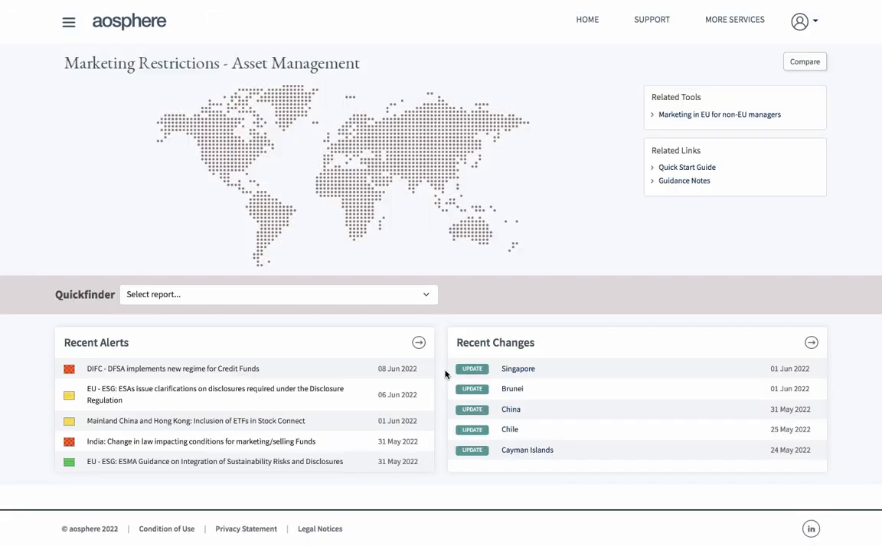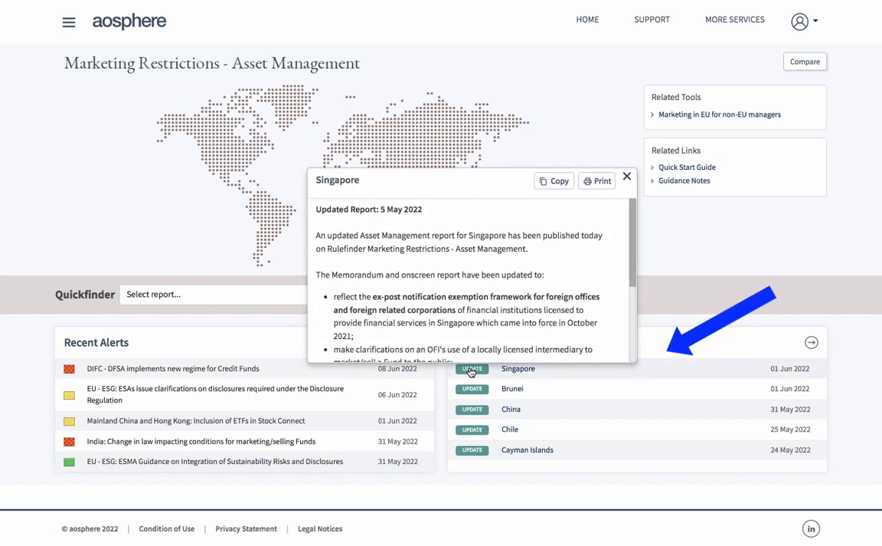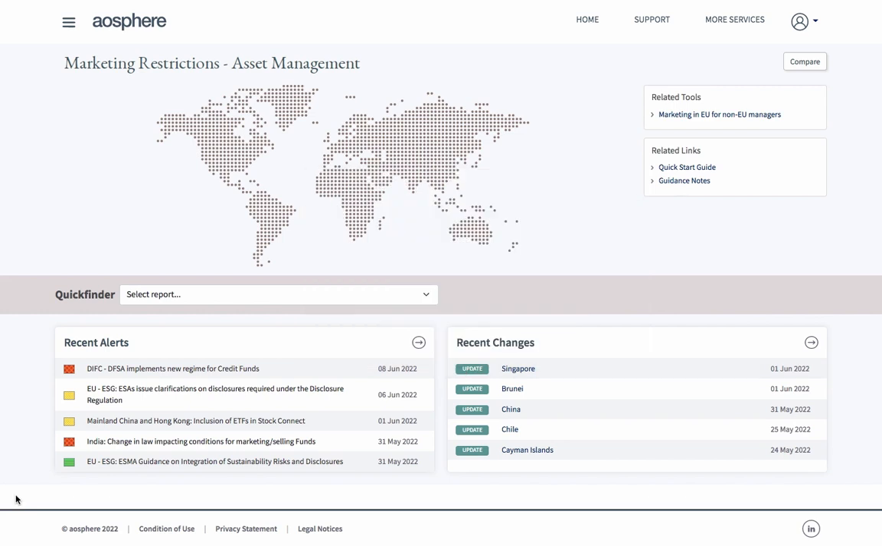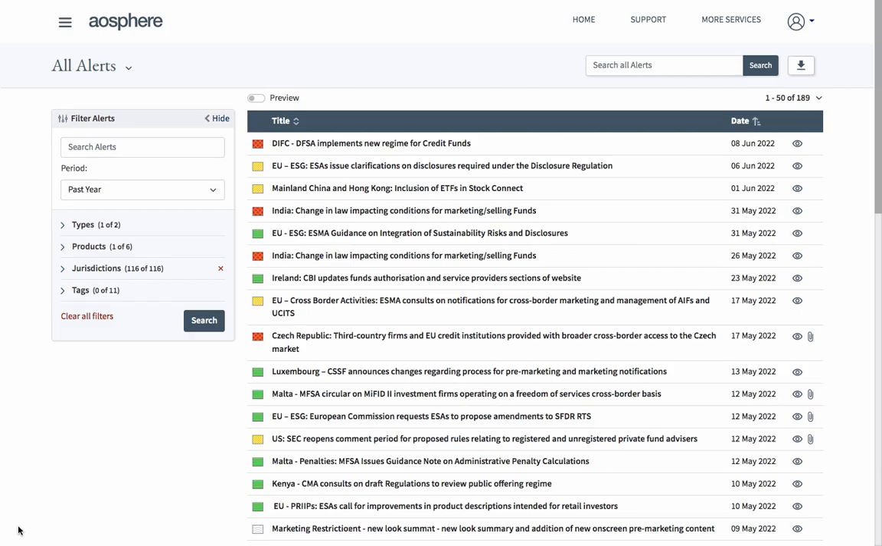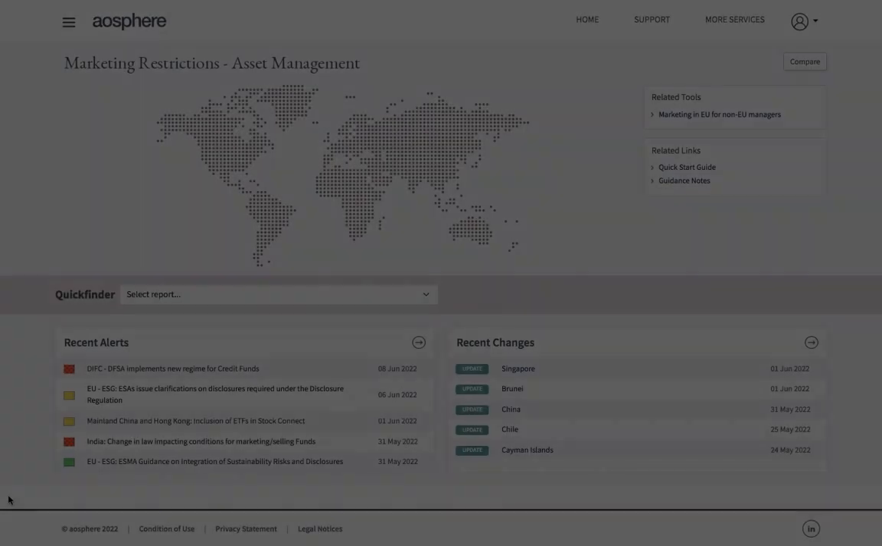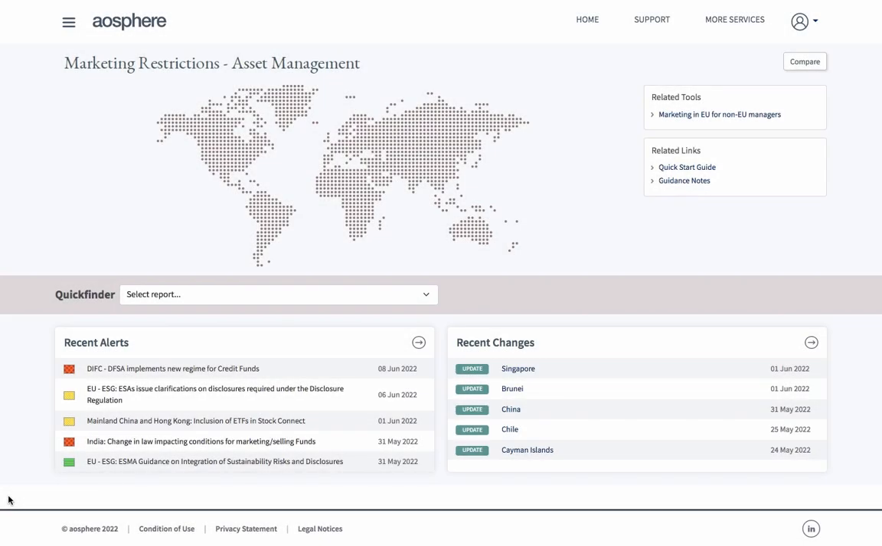From your homepage, you can see which jurisdictions have been recently updated and read more about the changes in those jurisdictions. You can also see our most recent alerts, which are impact flagged for ease. You can sign up to receive email alerts or change your profile at any time by accessing your profile. By clicking on this arrow here, you can search across all alerts and filter those alerts in a number of ways. To access an individual jurisdiction, you can use the interactive map or select from the drop-down list.